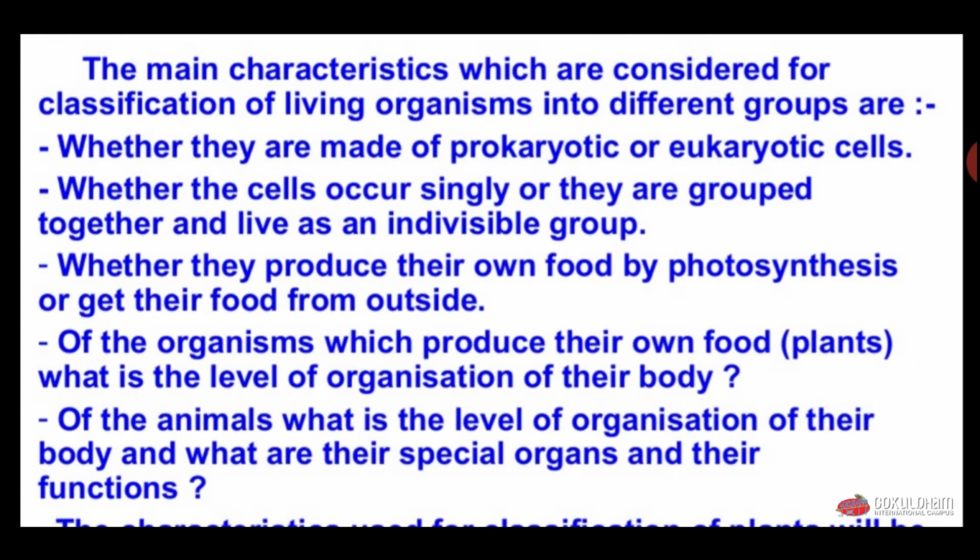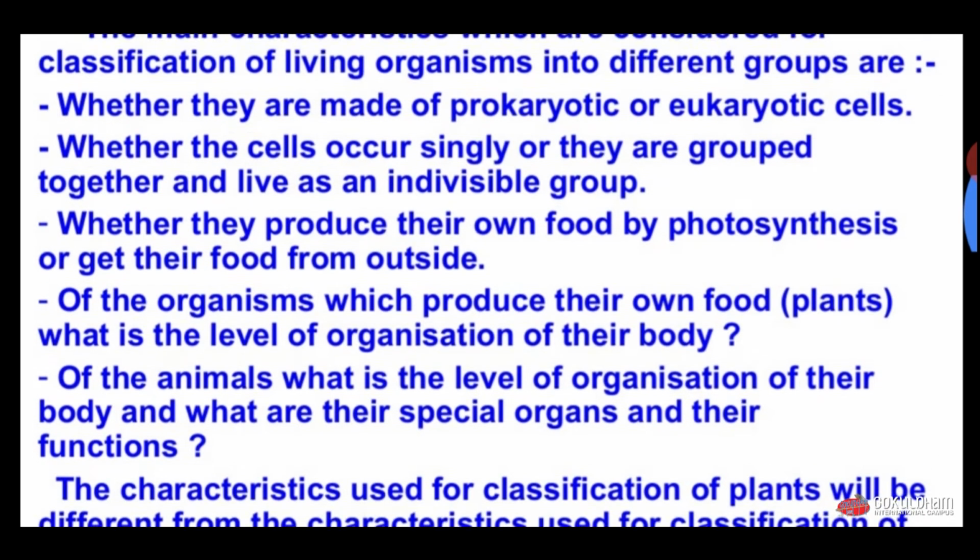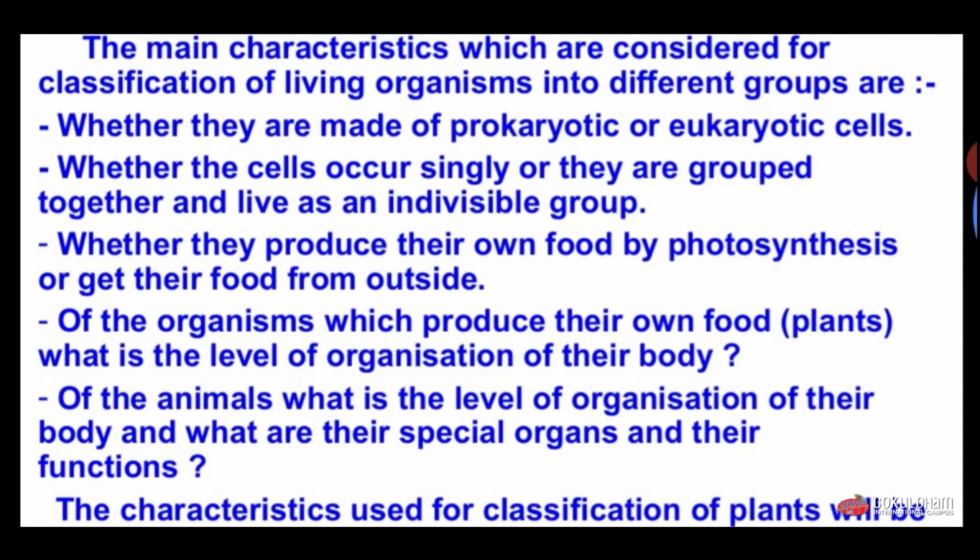The next point is, for organisms which produce their own food, for example plants, what is the level of organization of their body? Next is the animal: what is the level of organization of their body, and what are the special organs and their functions?